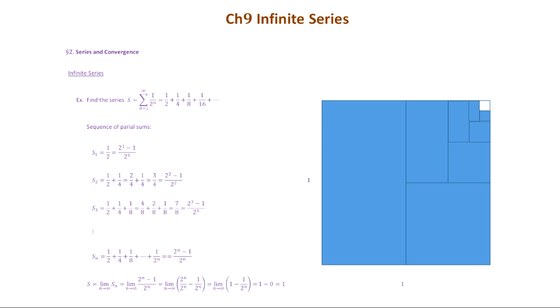Okay. And you can do the same for S3, the third term of the partial sum. By definition, it is just the sum of the first 3 terms in the original sequence. So we get 1/2 plus 1/4 plus 1/8. And this time we get the least common denominator 8 for the 3 terms, so we can rewrite all the terms using this least common denominator.